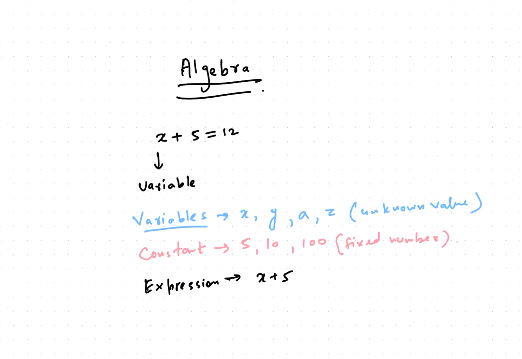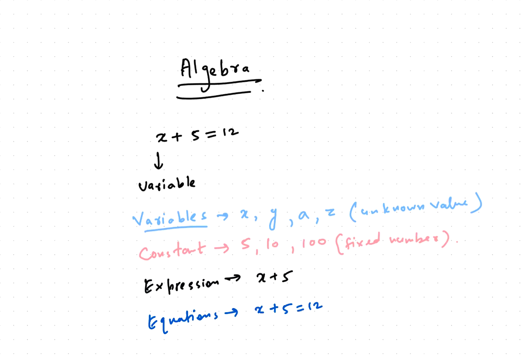Equations, guys, are the other thing. An equation is something that you can equate to anything, like x plus 5 is equal to 12 is an equation. So an expression has no equal sign. Remember, an equation always has an equal sign. That's the major difference. Make sure you remember that.